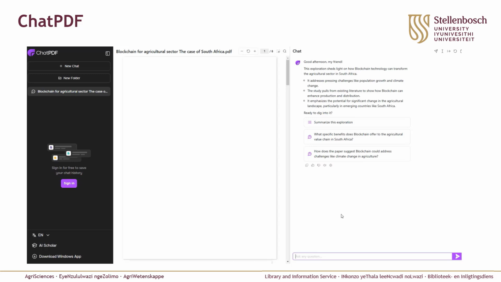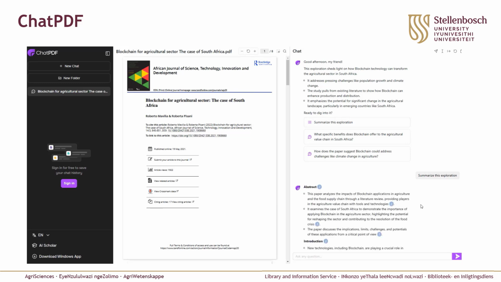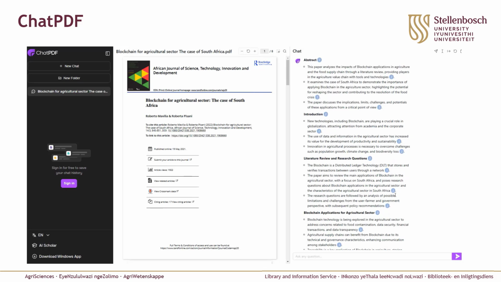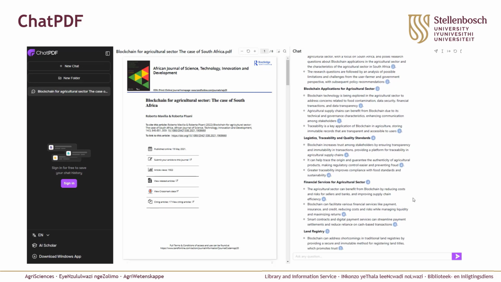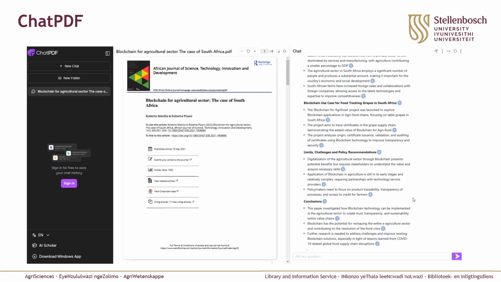The chatbot then creates an automated summary similar to what we saw. You can ask it then to summarize in detail, and then it creates a summary of each section with links to each of the ones that you can see. You can then prompt further questions. You can ask it more questions in the chat.